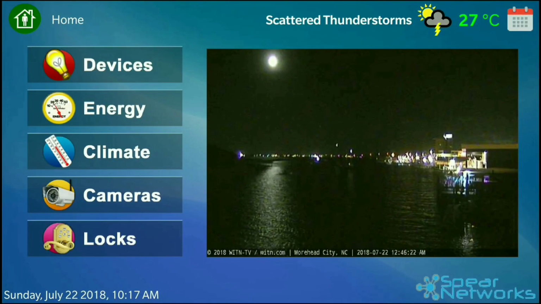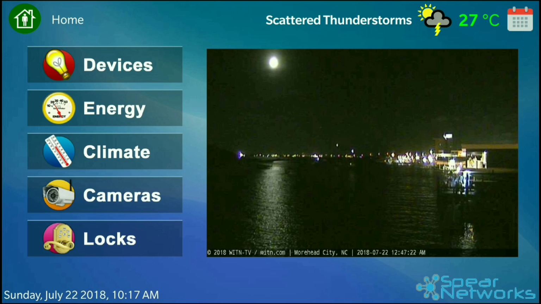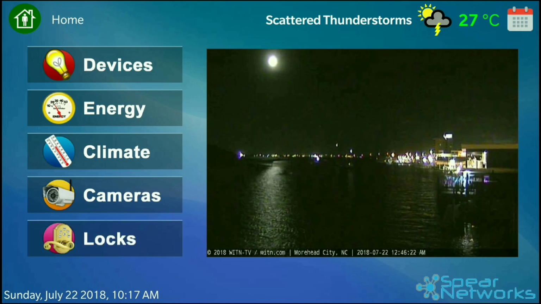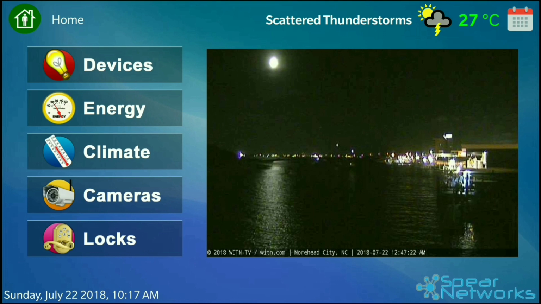In this video, we are going to showcase a customized control panel which can be used for a commercial or residential installation. The main menu that we see here is customized for my own place. The left side of the display has all the menu items and to your right is a live streaming camera. We can see information and icons on all four corners of the screen.